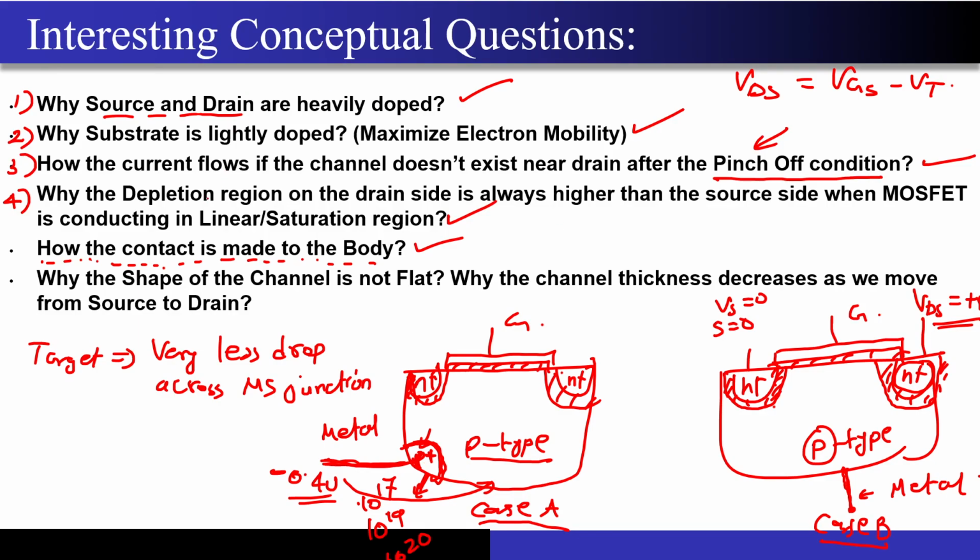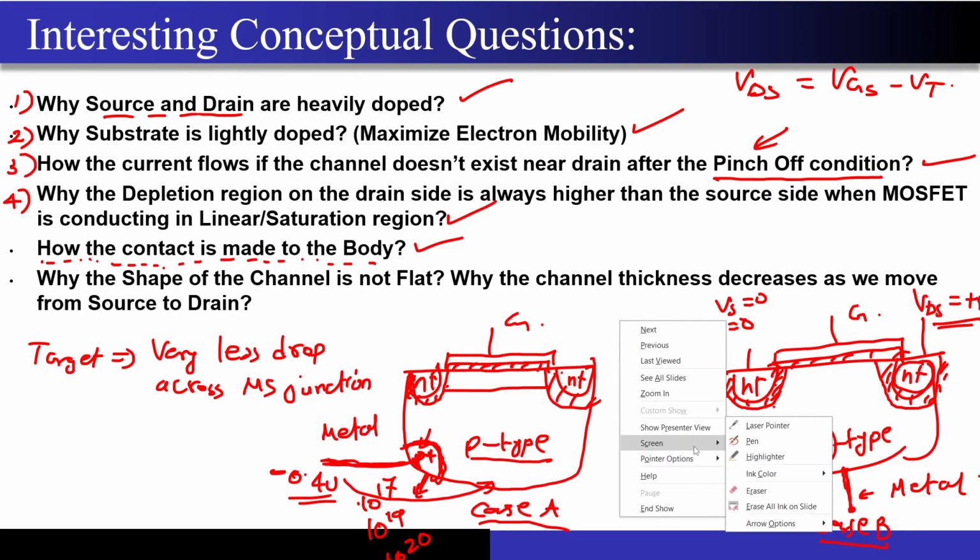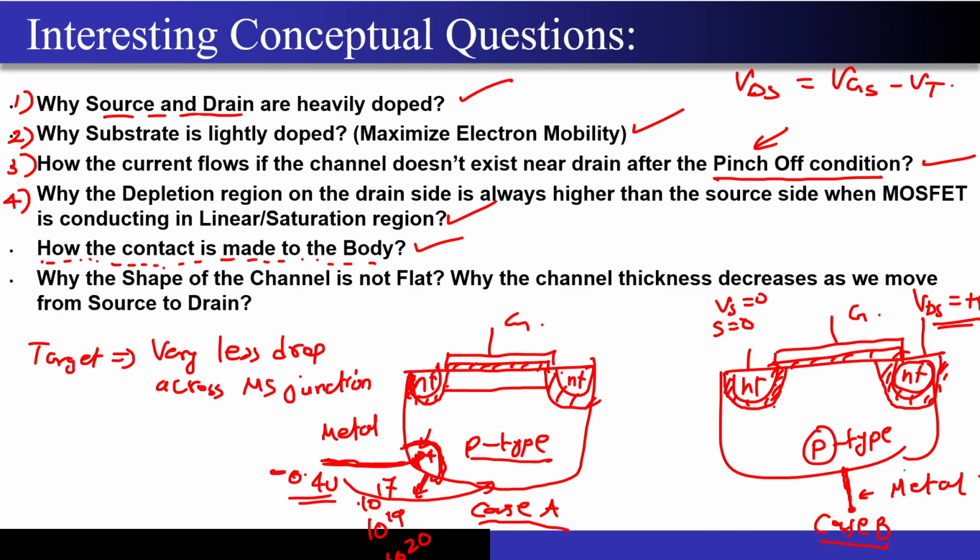This question that you are seeing, again we have solved it, right? Why is the shape of the channel not flat? What do I mean by that? So let's say this is one shape that I have. This is a complete rectangle. This is what we had imagined initially, how the channel will look. But how does the channel actually look? So the channel looks something like this. It actually tapers off.